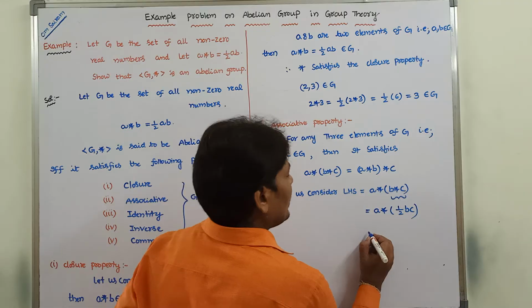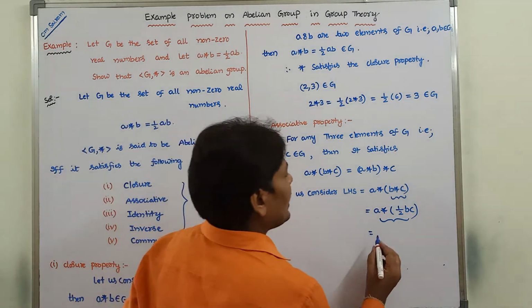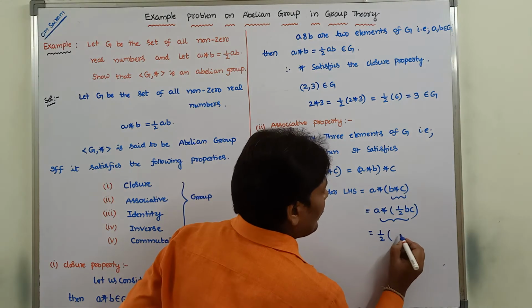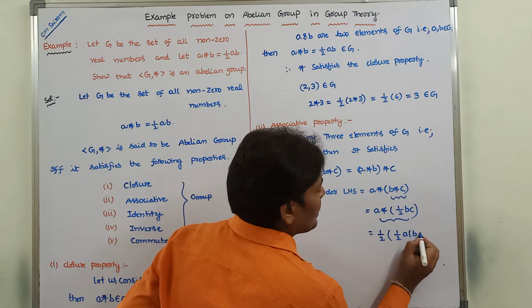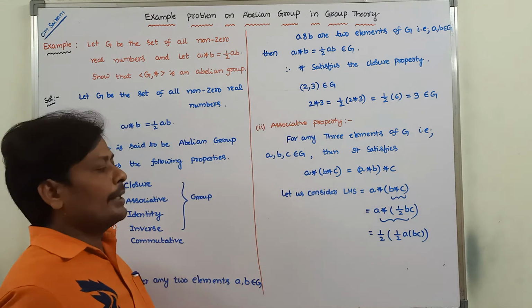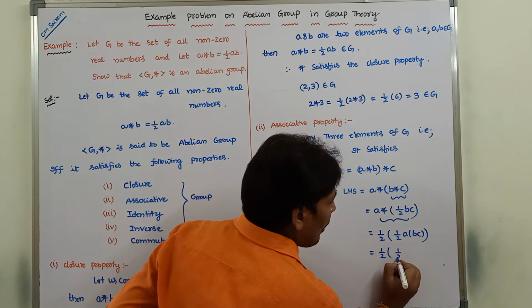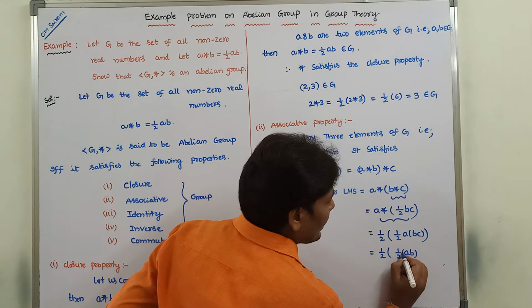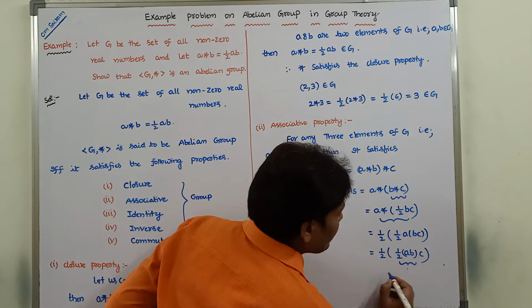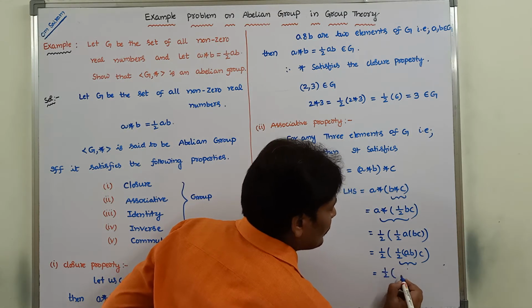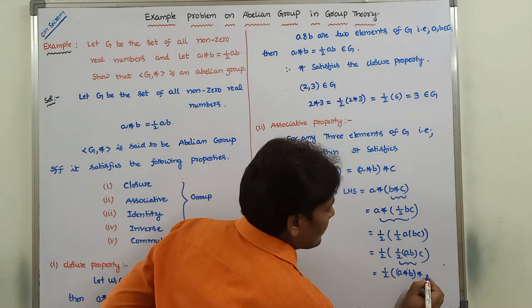Now again it is in the form of A star B, so it can be written as half into A into BC, that is half into half AB into C. Now this can be written as half into A star B star C.